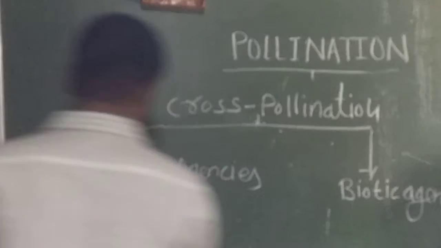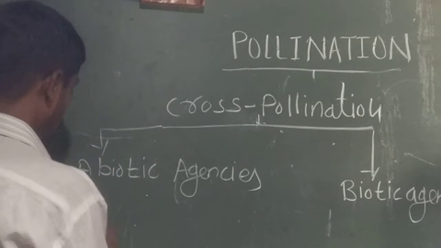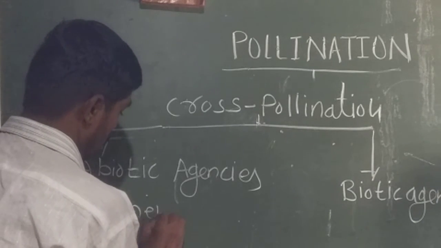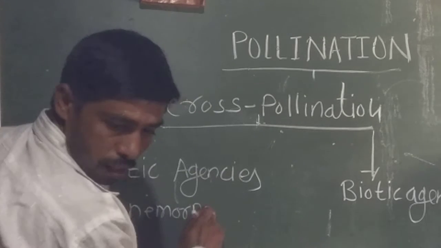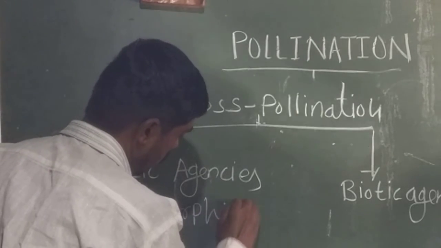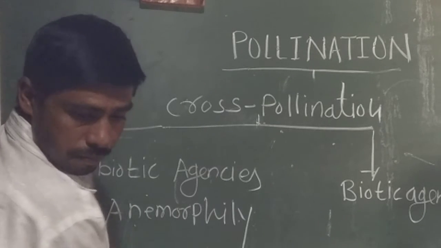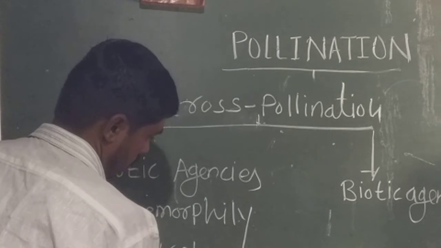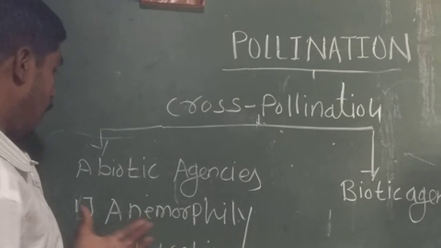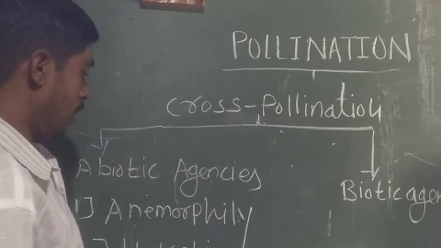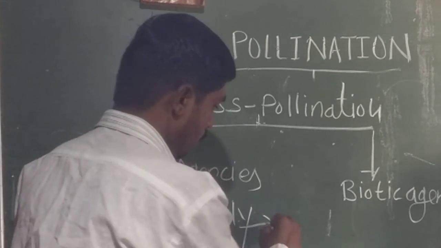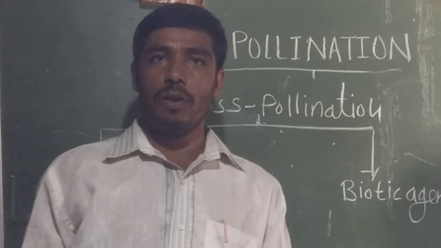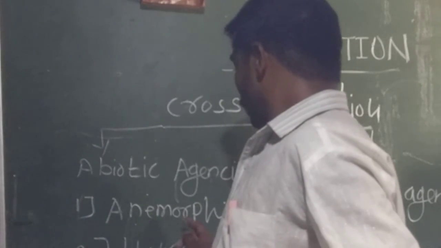Abiotic agencies are of two kinds: anemophile and hydrophile. Anemophile is defined as the transfer of pollen grains through the agency of wind.